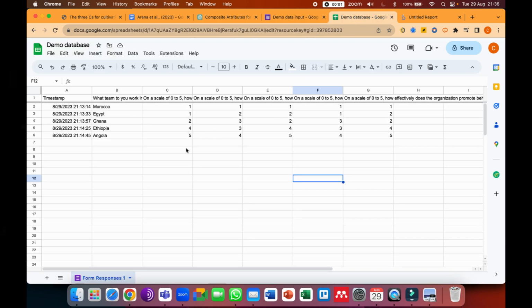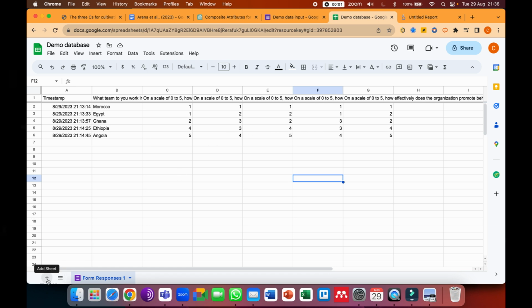The cool thing about this is, I think most people can generate a graph in Excel, but what we're doing is creating a visualization based on live data that constantly updates as you collect new data. So we've got these existing 5 responses. What we're going to do now is transform this into a way that is easy to visualize. You can do it in the visualization, but it makes the visualization very complex.